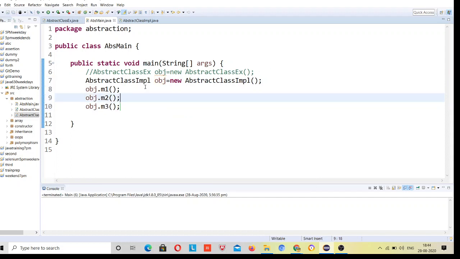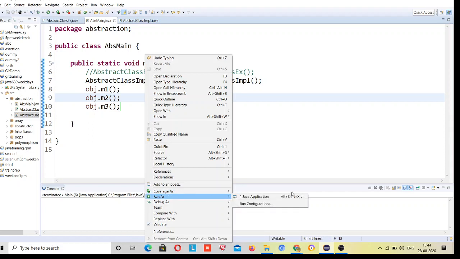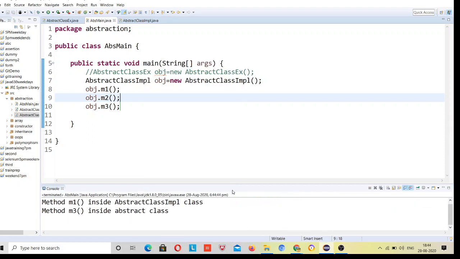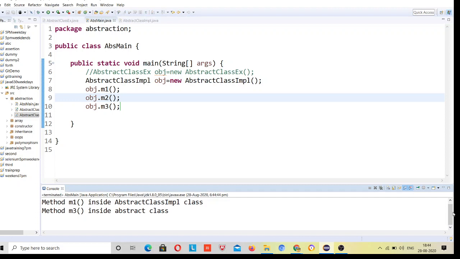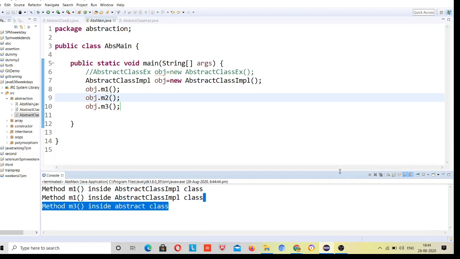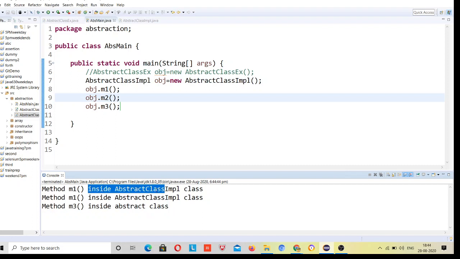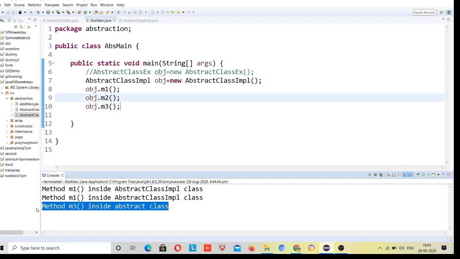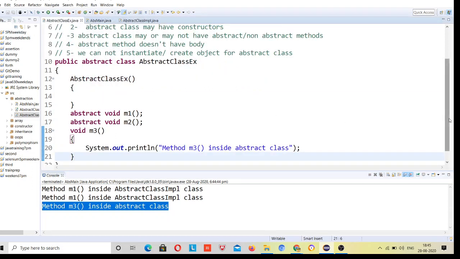All three methods I have called, right? You can see that method m1 inside abstract class implementation class, m2 inside implementing class, and this one is the non-abstract method inside the parent class, which is the abstract class. So the abstract class has that method present.